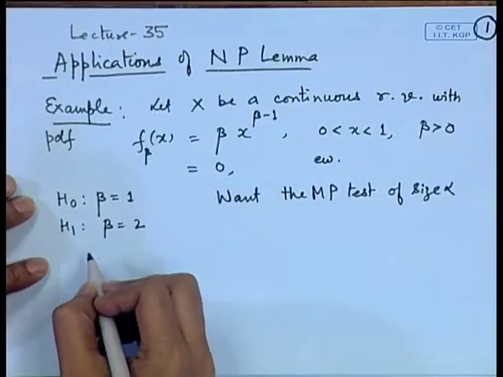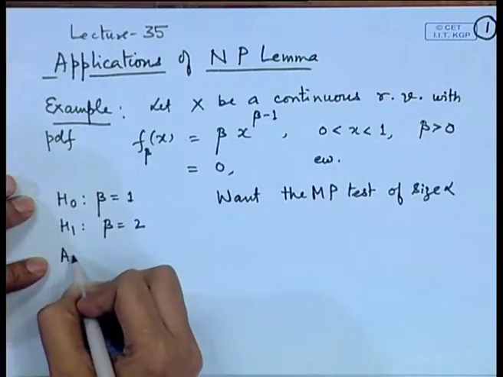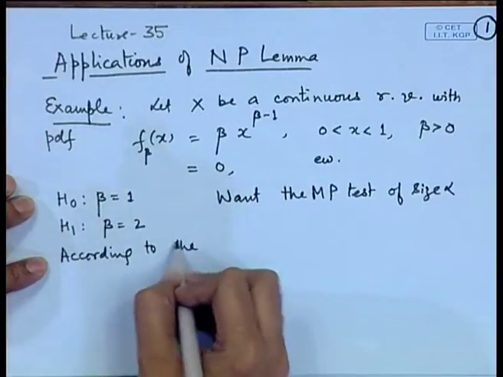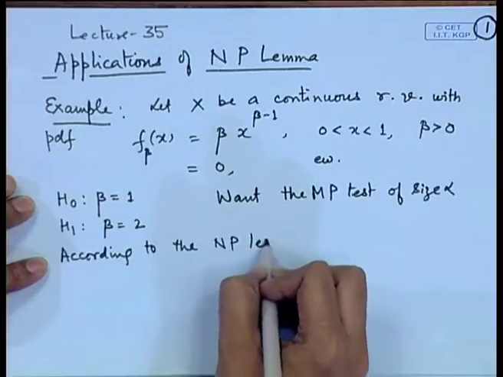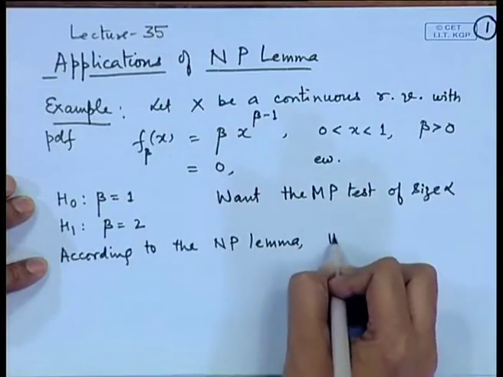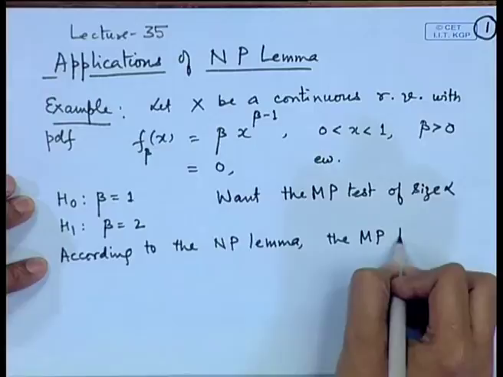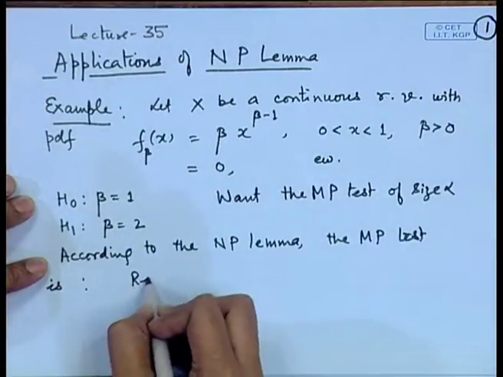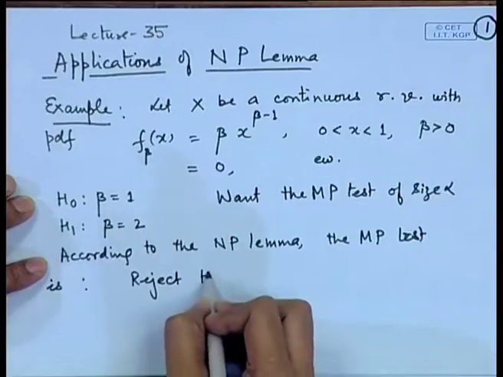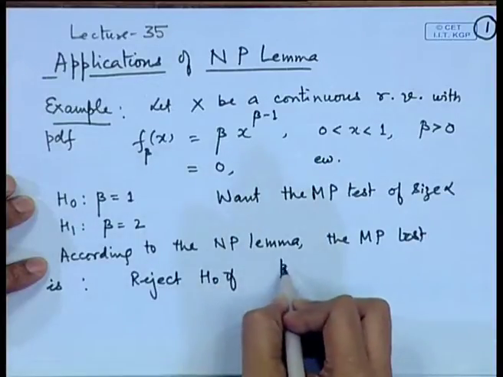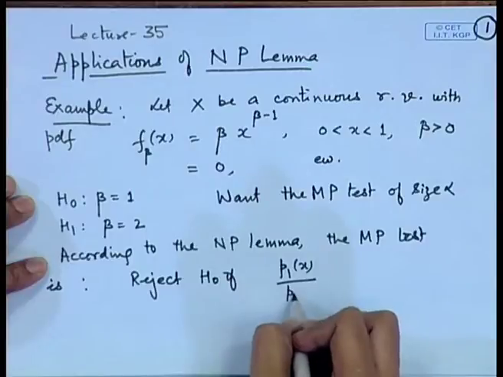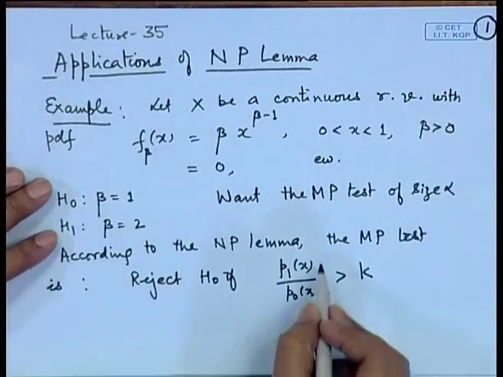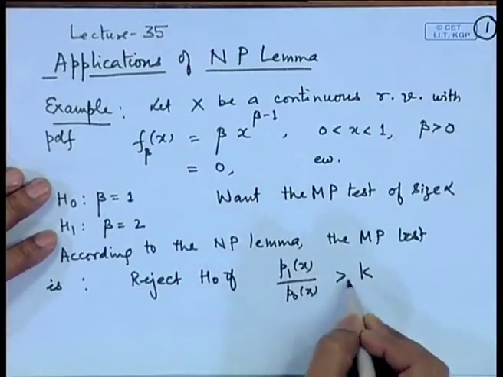According to the Neyman-Pearson lemma, the most powerful test is: reject H0 if p1(x) / p0(x) is greater than k. Now, this is the quantity which we can analyze here.